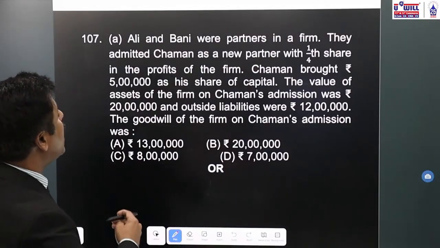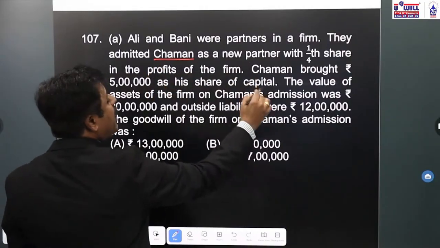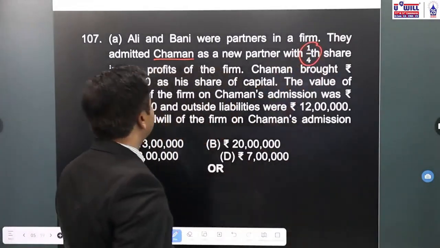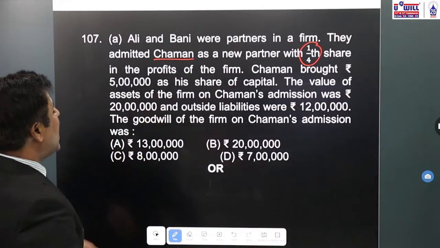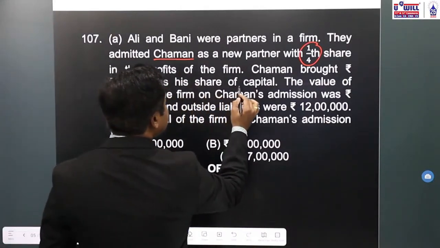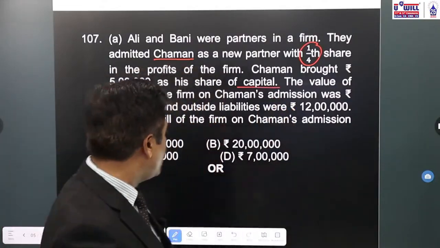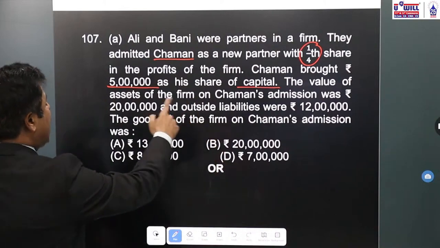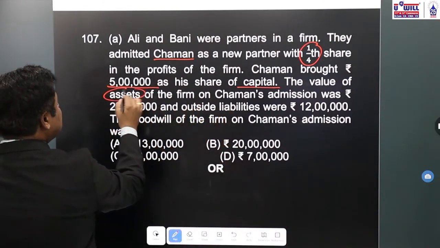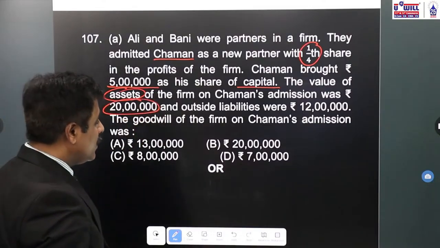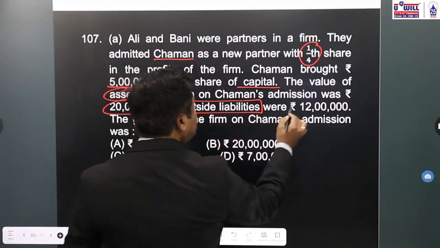Now, Ali and Bani were partners in a firm. They admitted Chaman as a new partner for 1/4 share in the profits of the firm. Chaman brought rupees 5 lakhs as his share of capital. What is the new partner Chaman's capital he has brought? 5 lakhs. The value of assets of the firm on Chaman's admission was rupees. Now, assets are rupees 20 lakhs. And outside liabilities are 12 lakhs.